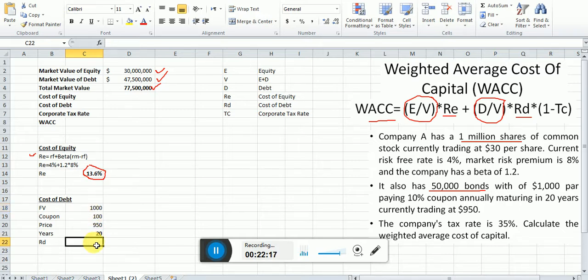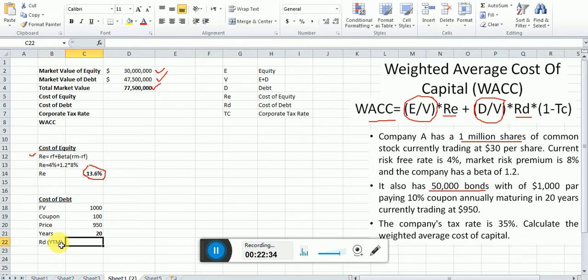What is the cost of debt you are paying here? Technically, RD we also call it YTM, yield to maturity.